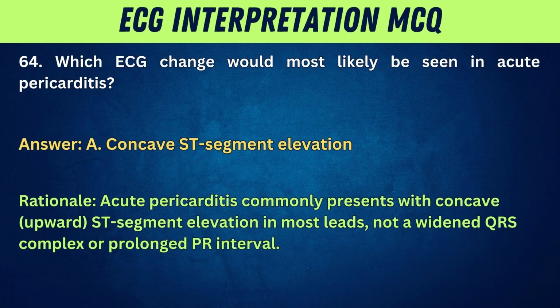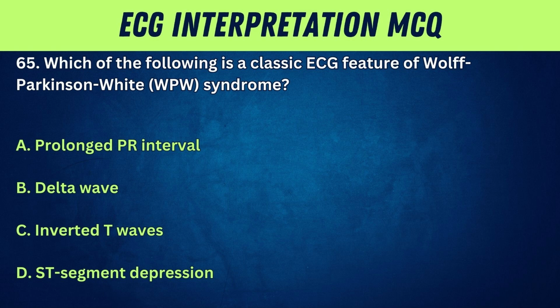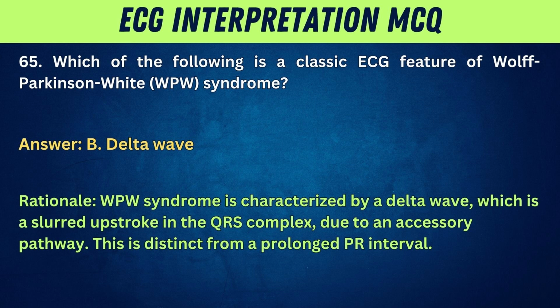prolonged PR interval. 65. Which of the following is a classic ECG feature of Wolff-Parkinson-White, WPW syndrome? A. Prolonged PR interval. B. Delta wave. C. Inverted T waves. D. ST segment depression. Answer: B. Delta wave. Rationale: WPW syndrome is characterized by a delta wave, which is a slurred upstroke in the QRS complex due to an accessory pathway. This is distinct from a prolonged PR interval.